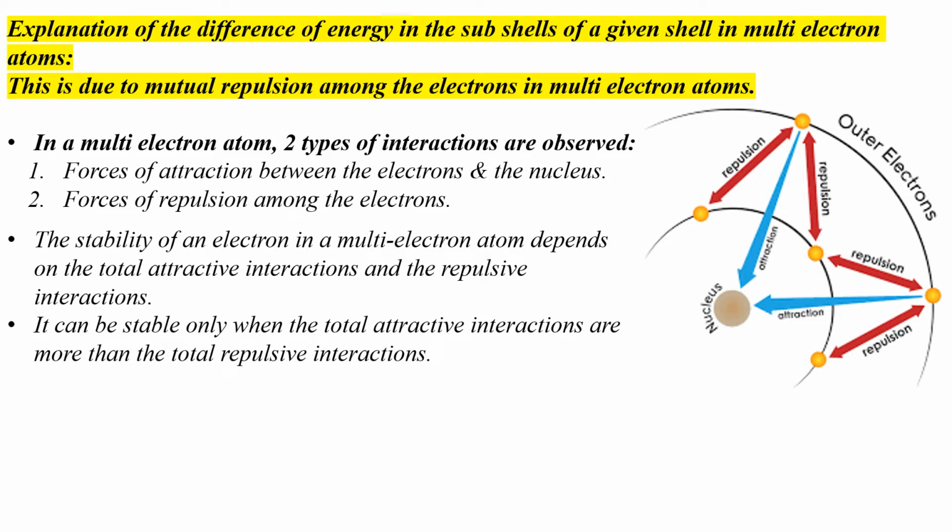Now, since electrons are all negatively charged, they tend to repel each other. This leads to forces of repulsion among the electrons. So this is about the repulsive interactions in multi-electron atoms. So an electron in a multi-electron atom can be stable only when the total attractive interactions are more than the total repulsive interactions. Hence, the stability of such an electron depends on the total attractive interactions and the repulsive interactions.